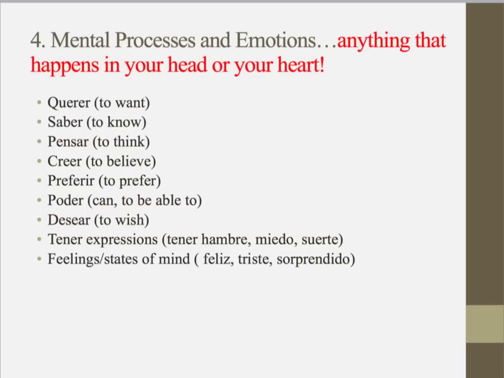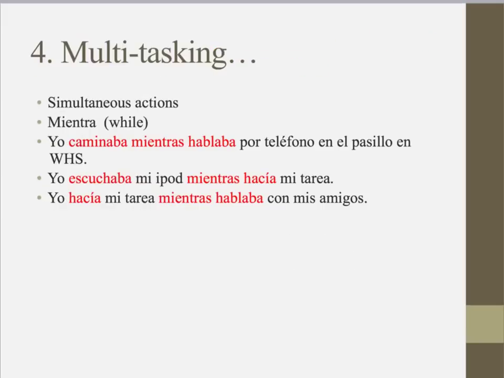Mental processes and emotions, anything that happens in your head or your heart. So these are a list of verbs that oftentimes come in the imperfect. If you say you wanted something, that's not really an action, that's something that's happening in your head. If you think, if you believe, if you prefer, if you wish, those are things that happen in your head. So those are going to come in the imperfect tense.